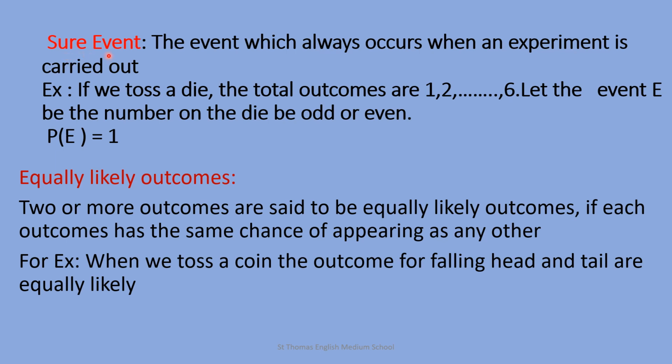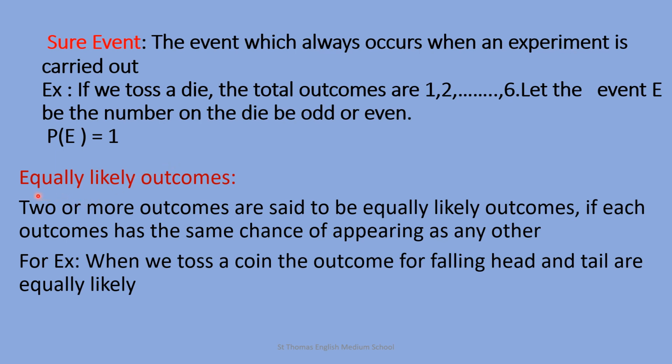The next term is sure event. The event which always occurs when an experiment is carried out. If we toss a die, the total outcomes are 1, 2, 3, 4, 5 and 6. Let the event E be that the number on the die is odd or even. That means whenever you are tossing a die, any one of the faces will occur. That means the probability of getting a number on the die, odd or even, is 1. It is a sure event. So the probability of a sure event is 1.